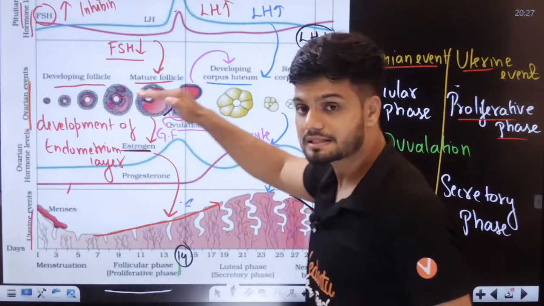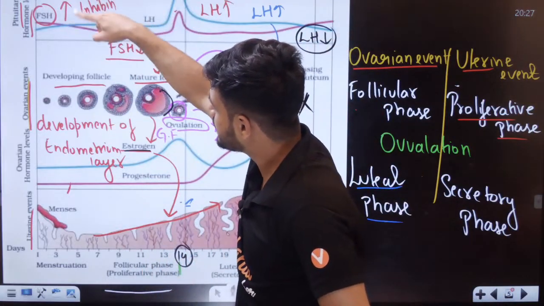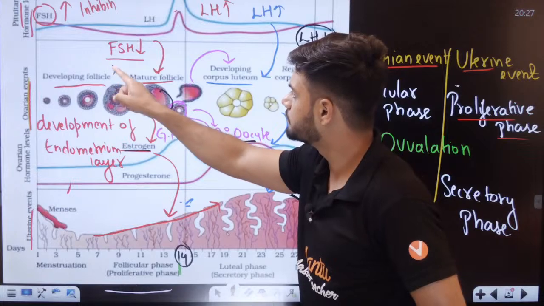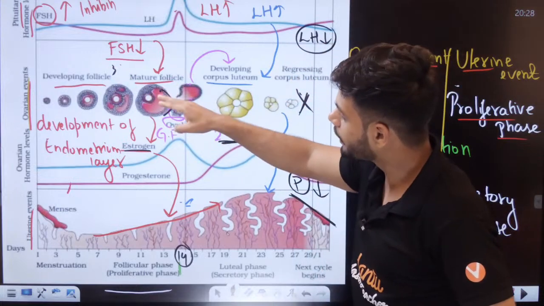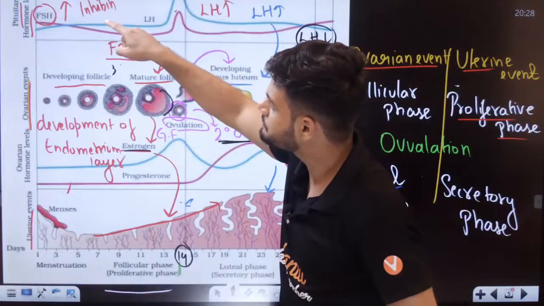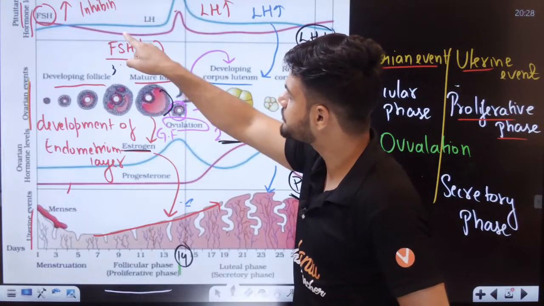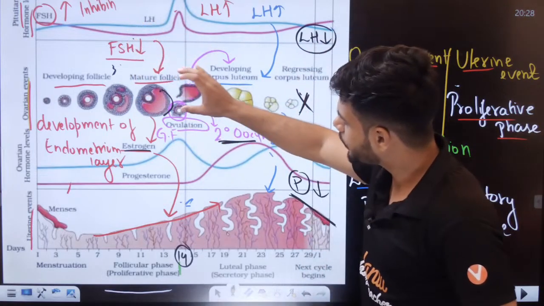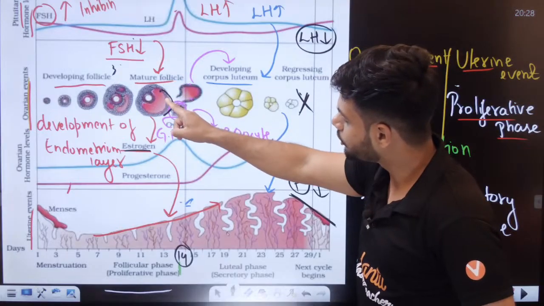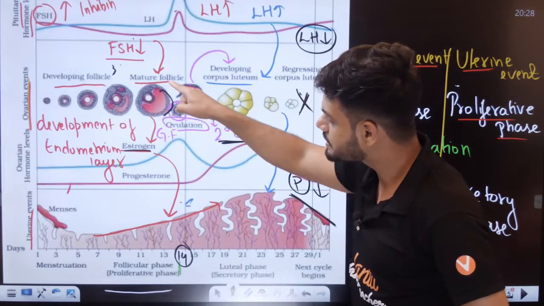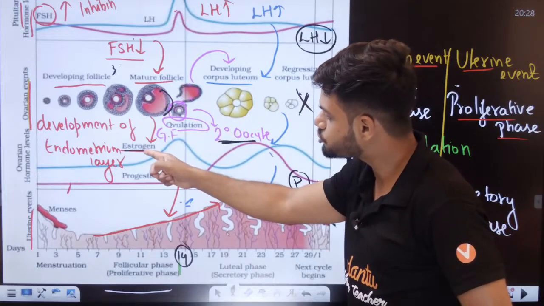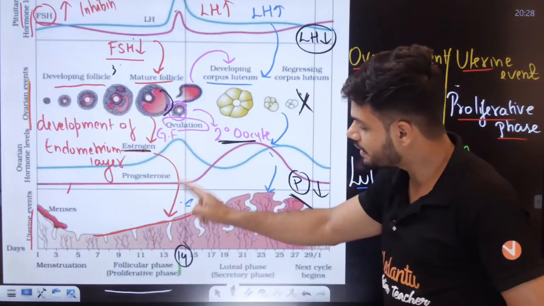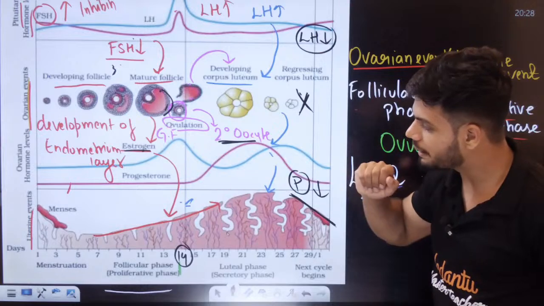Let's go. Starting with FSH increase. If there is an increase in FSH, what happens? Follicle stimulating hormone, development of the follicle happens. Tertiary follicle, Graafian follicle. Now students, once we get a dominant follicle, there is a feedback mechanism. Because of the feedback mechanism, there's a decrease in FSH here. Now once there's a decrease in FSH, all good. Now students, this dominant follicle has granulosa cells, right? Granulosa cells will increase the estrogen level. Because of the increase in estrogen level, this estrogen will help in the development of the endometrium layer. Done.